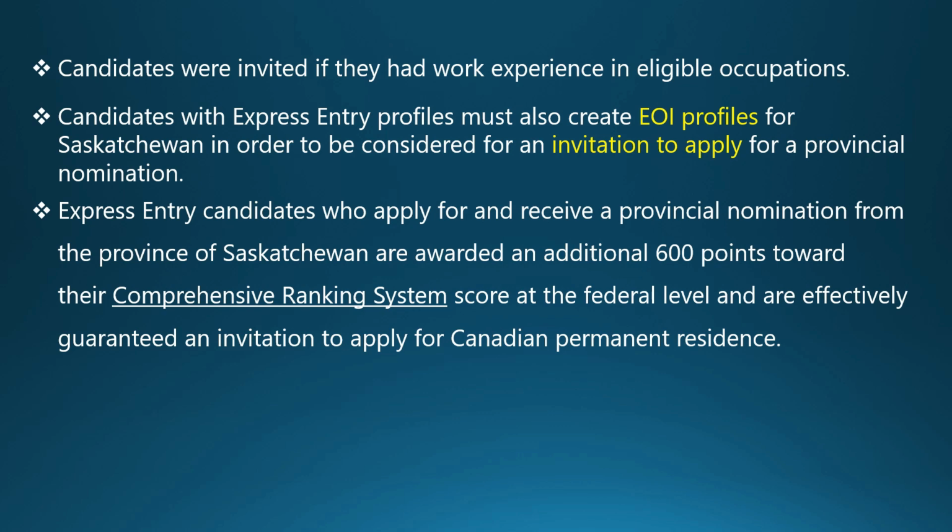If your CRS is only 300 points and you get an invitation from SINP, you can get awarded an additional 600 points from that province. So your total score is 300 plus 600, so 900 points in your Comprehensive Ranking System. So you will definitely get an invitation to apply from Express Entry in the next draw. This is a guarantee you will get your permanent residency in Canada.